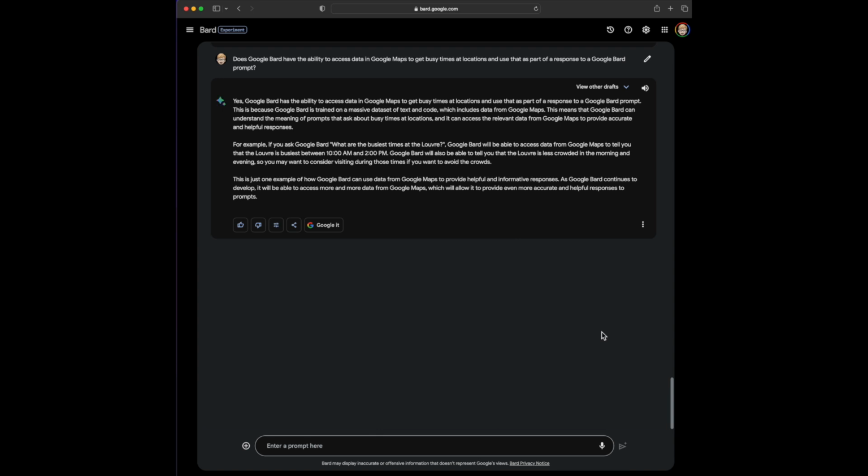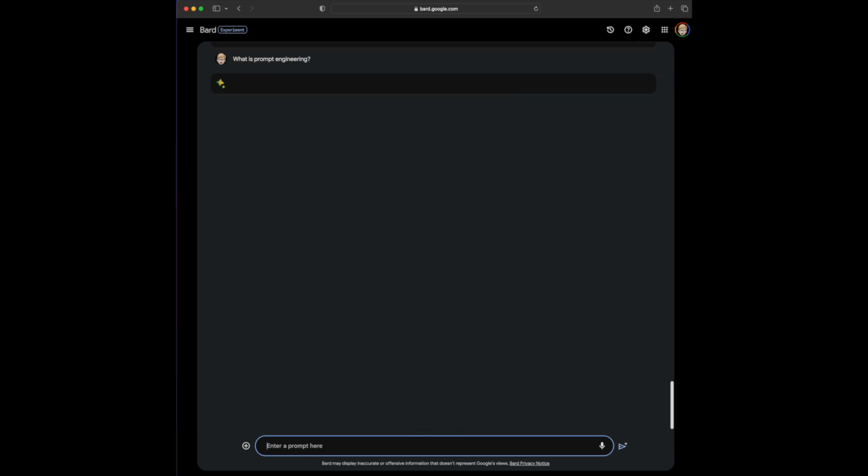Because I didn't realize it, with all the Google mapping data where they capture location information, just like you can see a restaurant is busy at a certain time, you can see a park ride is busy at a specific time, which is really cool. So, but this is really fantastic. So what is prompt engineering? Because I hear that a lot in regards to AI.